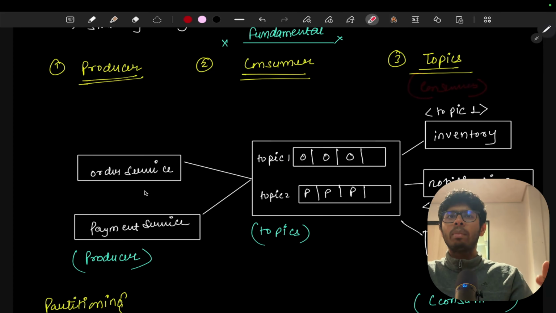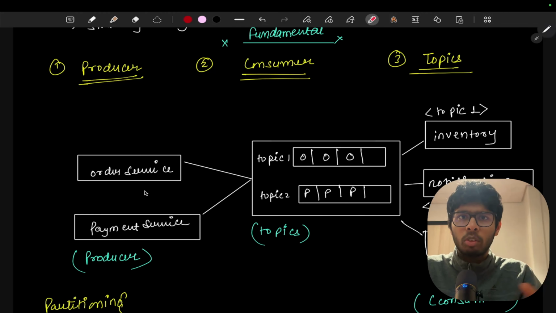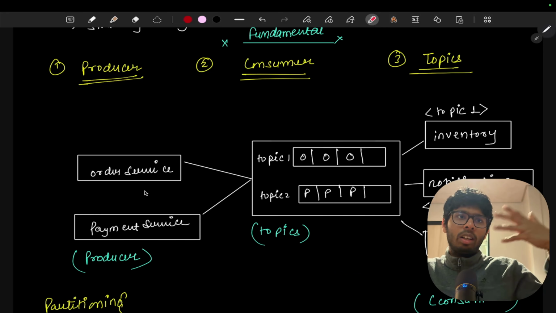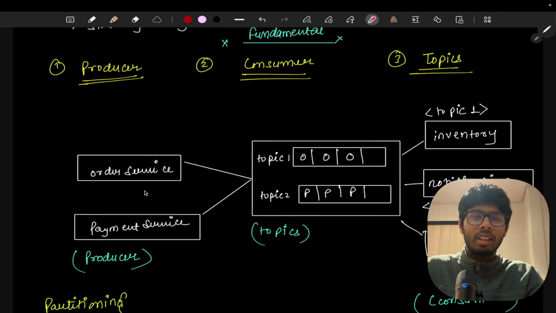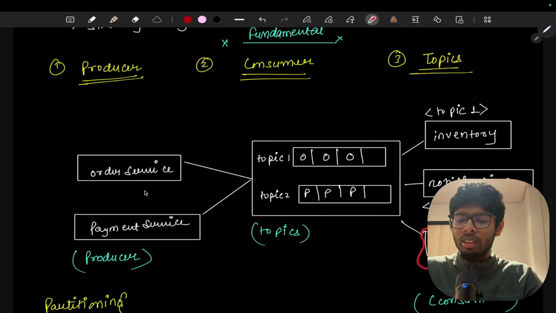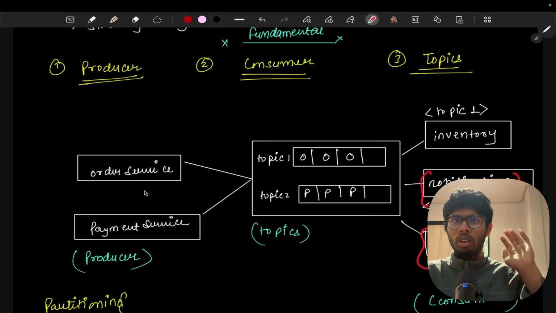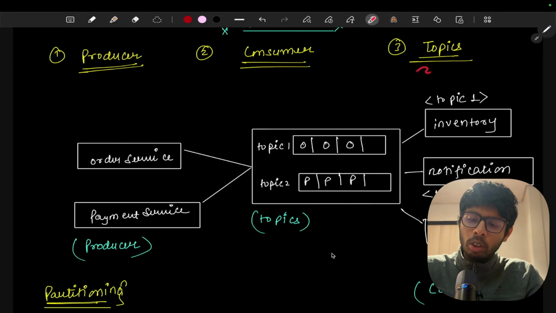After consuming the messages, these services can perform their specific tasks. Let's say the notification service gets the data on topic 1. It will send a notification to the user that your order has been placed. If we get it on topic 2, it can simply send a notification that the payment has been deducted. The analytics service can save to the order analytics data, or to the payment analytics data. Anything can happen because these are services and they have their own code. And the services which consume the messages are known as consumers.